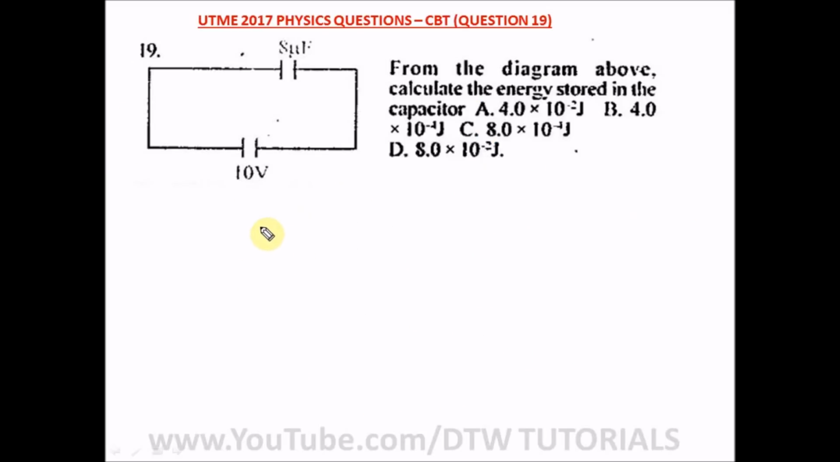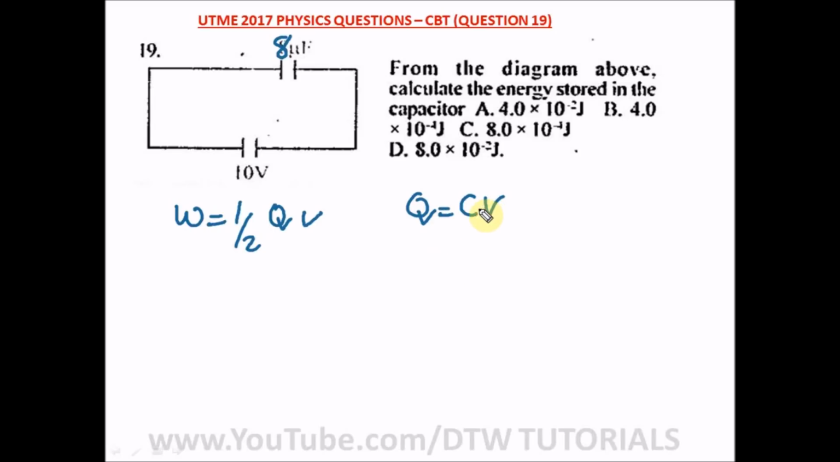Question 19 of our UTME 2017 physics question, your CBT exam, says, from the diagram above, calculate the energy stored in the capacitor. Let me make this clear: 8 microfarad. Remember, energy stored in a capacitor is W equal to half QV, where Q is also equal to your capacitance times your voltage.